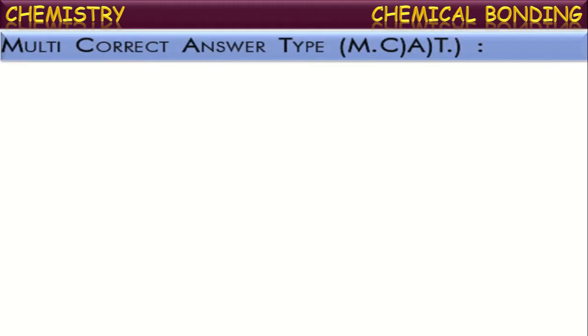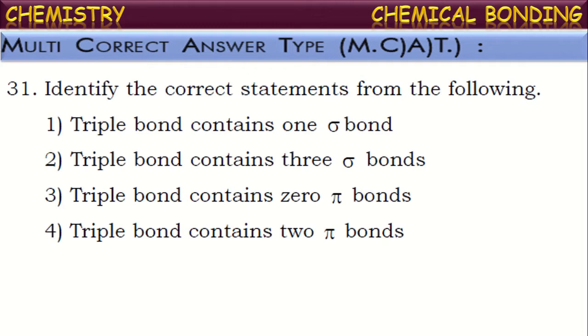First let us go through the multi-correct answer type questions. See the first one among those. Identify the correct statements from the following. Certain statements are given here. Identify the correct ones from those. Triple bond contains one sigma bond. Is it correct? Of course, any multiple bond will contain one sigma bond compulsorily, and the remaining bonds in that multiple bond will be pi bonds.